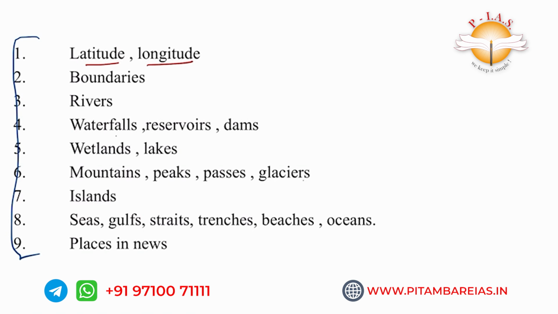You don't need to know the exact latitude and longitude. You just have to know the important latitudes like the Tropic of Cancer, Equator, and Tropic of Capricorn, whether they pass through it or not. And whether it is in the northern or southern hemisphere, or the eastern or western hemisphere. Based on the hemisphere, the climate of a particular region changes.